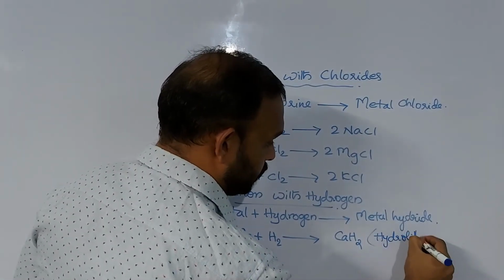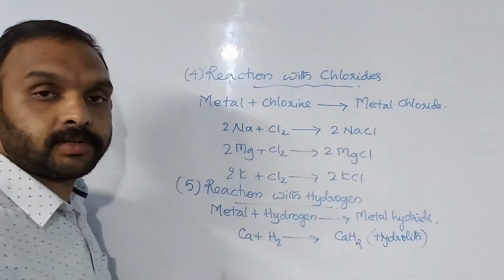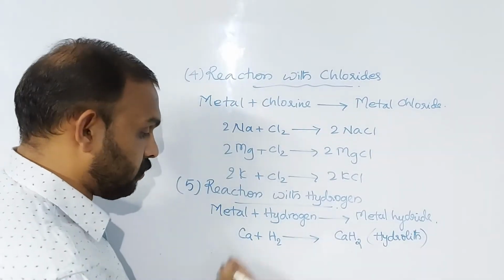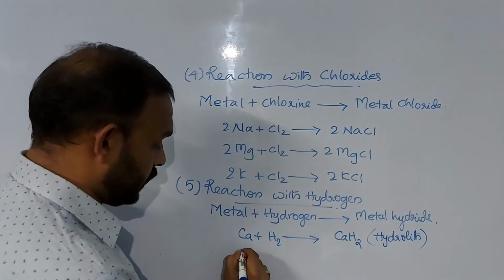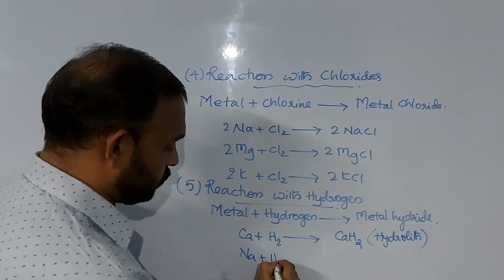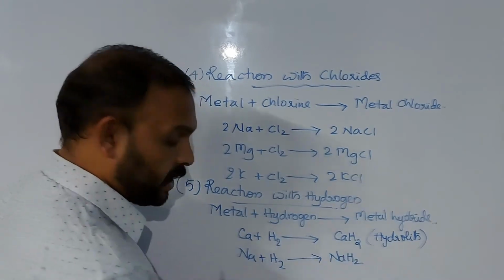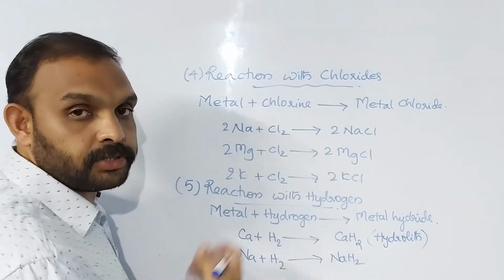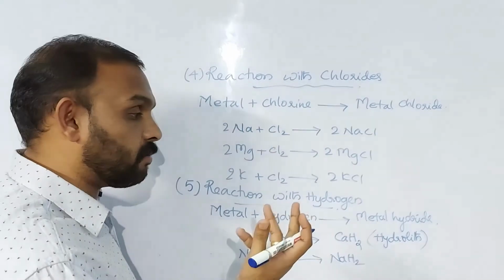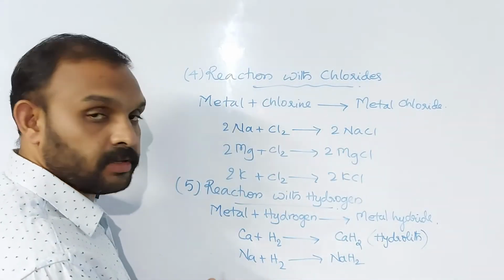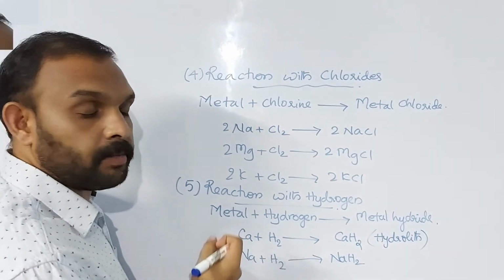You have to remember this name. Now we can write more examples like sodium plus hydrogen gives NaH, potassium plus hydrogen gives KH. So many examples we can write related to this. So this is our fifth chemical property.